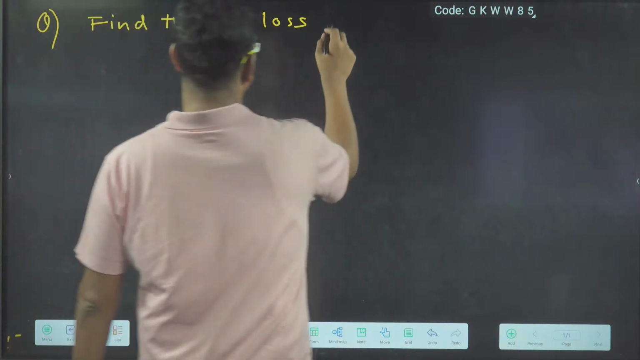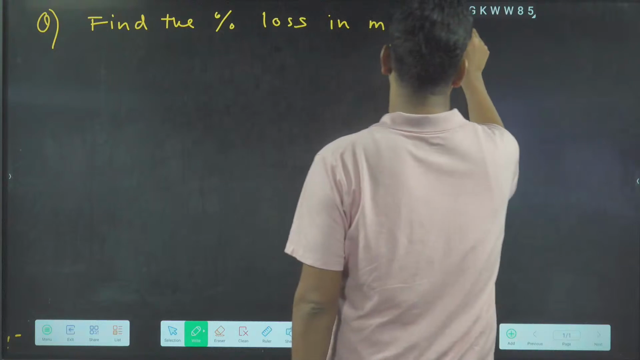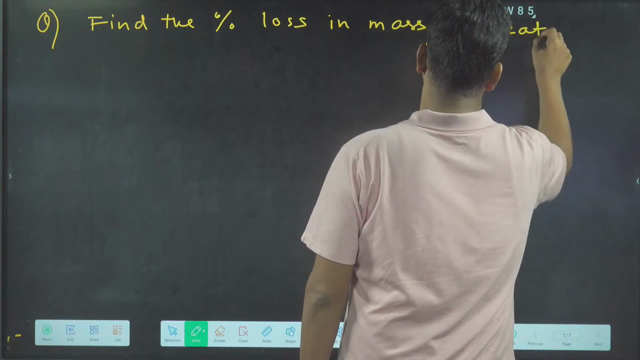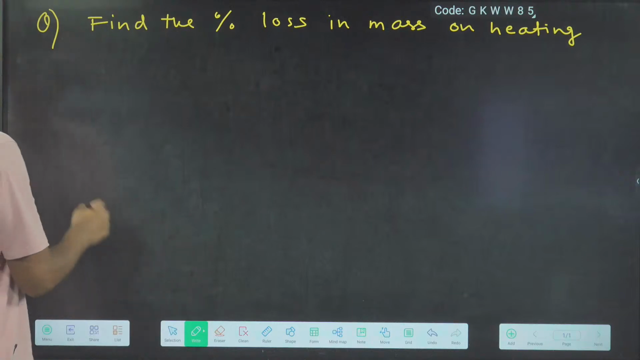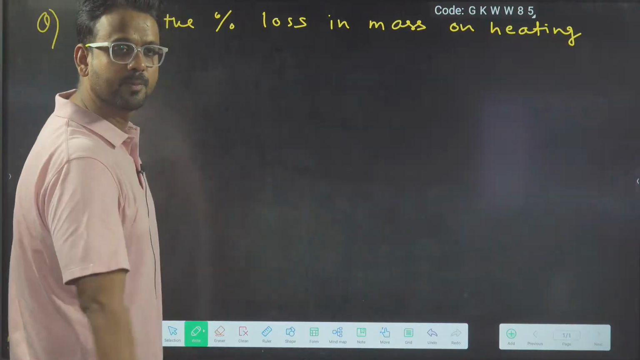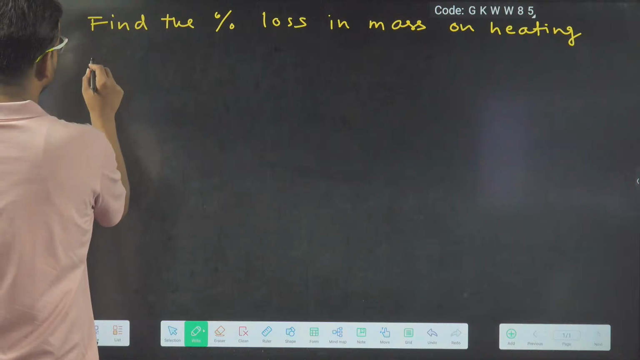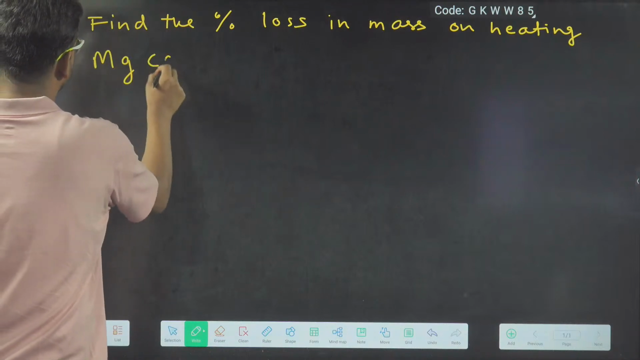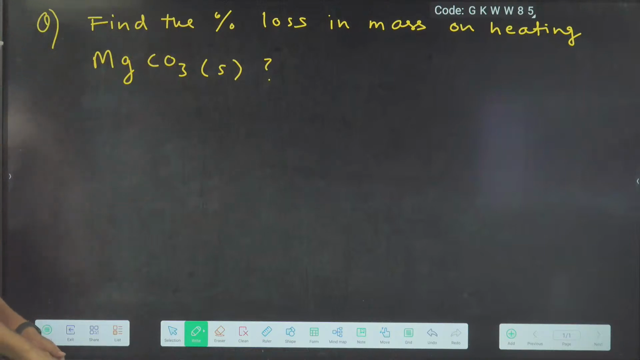loss in mass. Find the percent loss in mass on heating. 52.3 looks correct to me, Lakshmi Nam. Okay. Find the percent loss in mass on heating. MgCO3 solid. Percent loss in mass on heating.